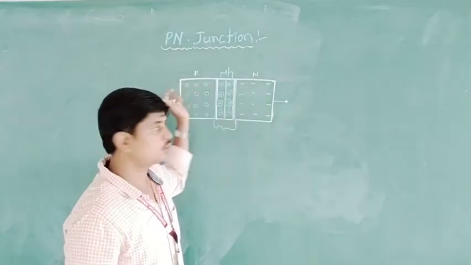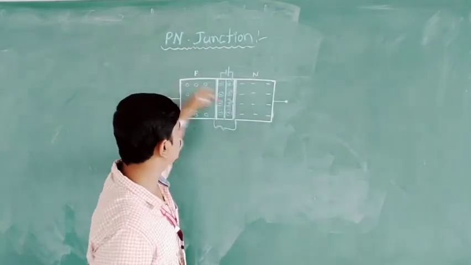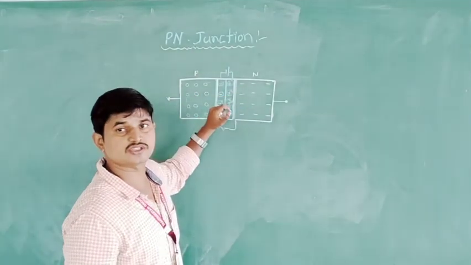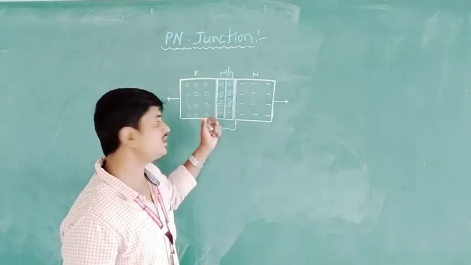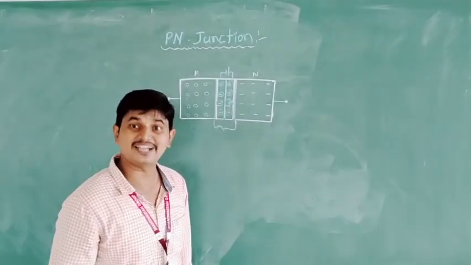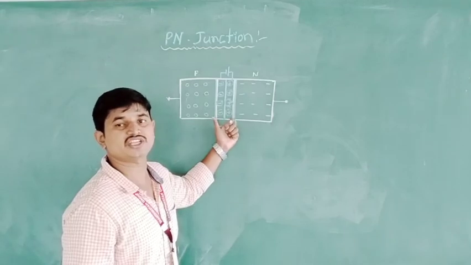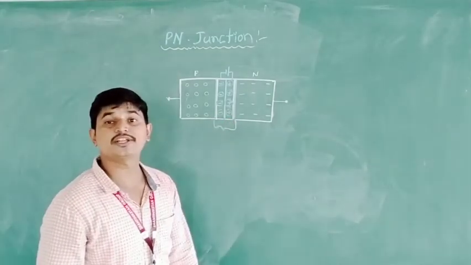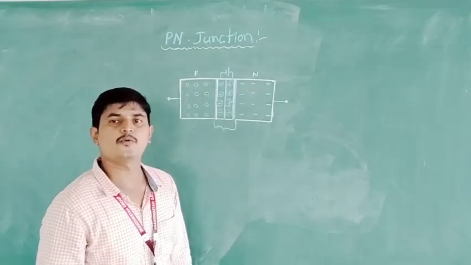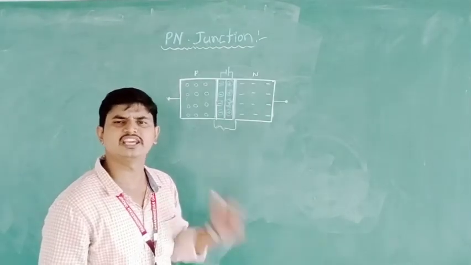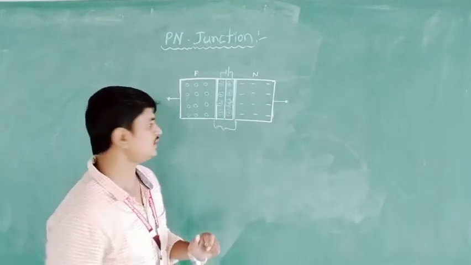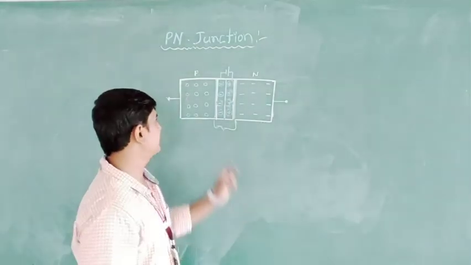It does not allow these charges to flow; it opposes the motion of the charges. That's why we can call this potential difference a potential barrier, potential wall, potential hill, like that. So this is about the PN junction.